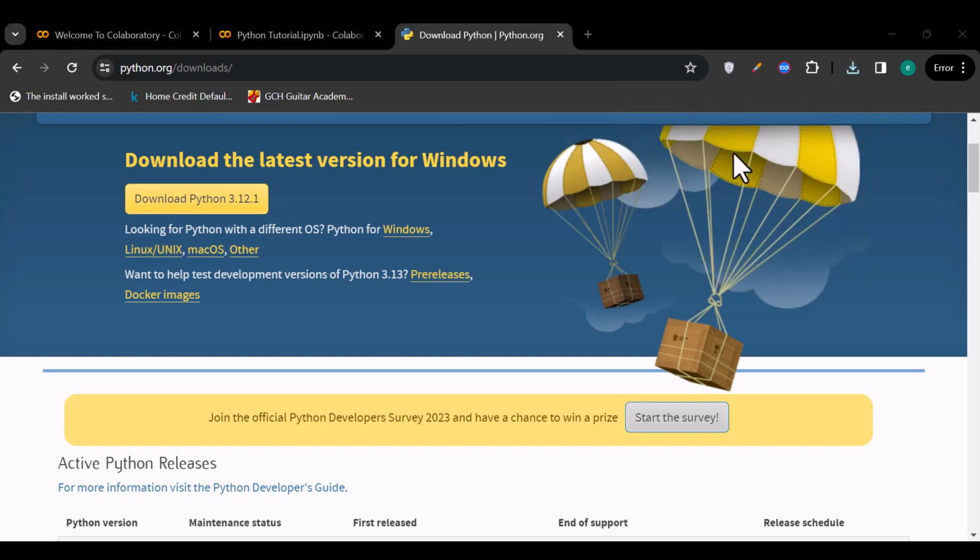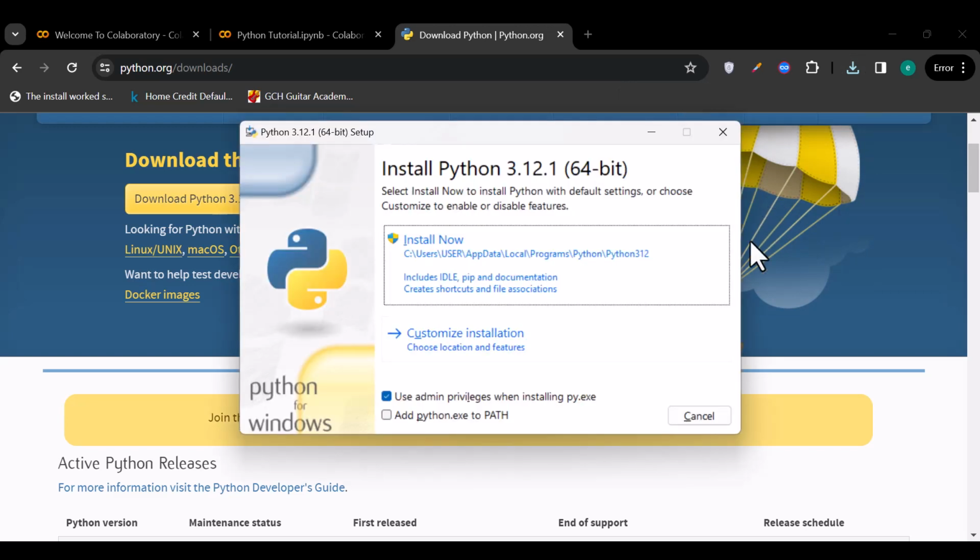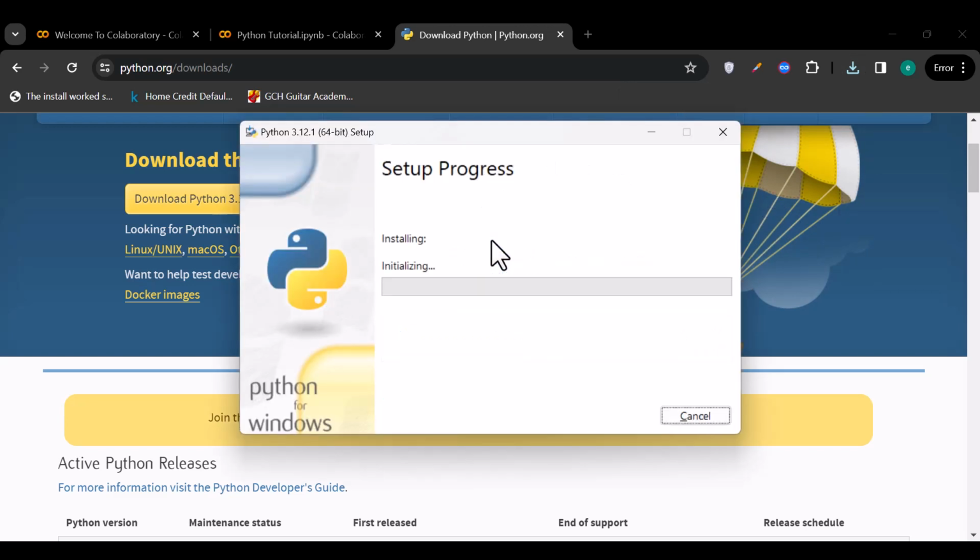Let's open this up. Okay, all right, so now install now. So it starts installing, initializing everything. I authorize it to install the necessary files. Then it goes through the setup progress, and once everything is done, it's just a walkover.